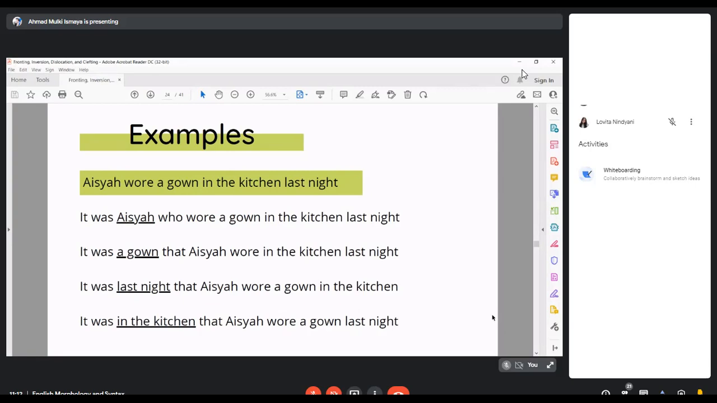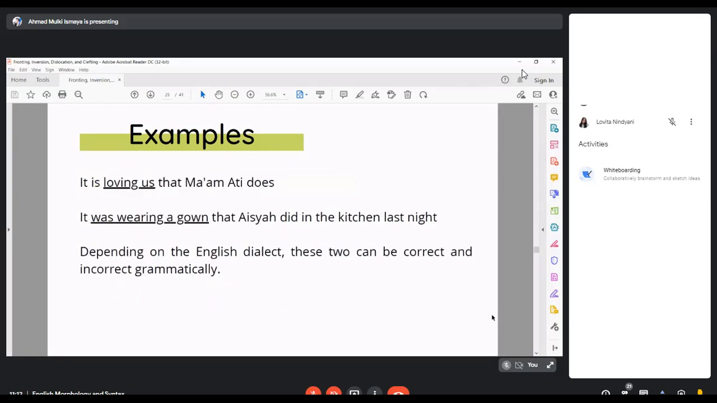We can also see some examples like it is loving us that Ma'am Ati does, and it was wearing a gown that Aisha did in the kitchen last night. But depending on the English dialect, these two can be grammatically correct or incorrect, so it's not really recommended to change the verbal phrase.